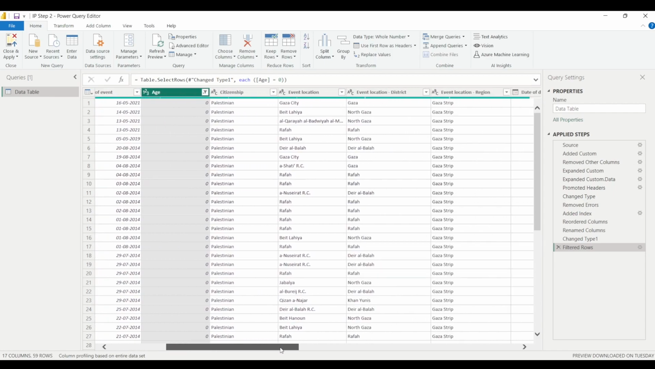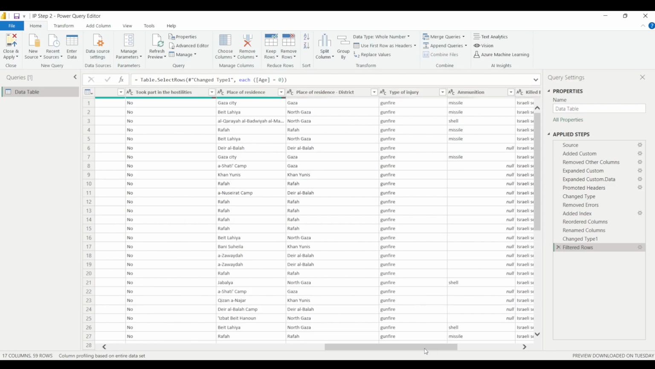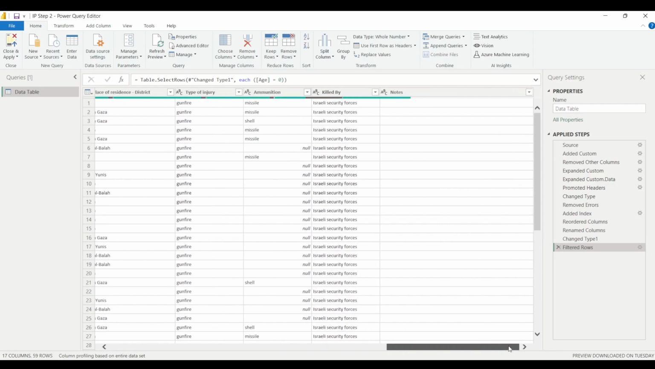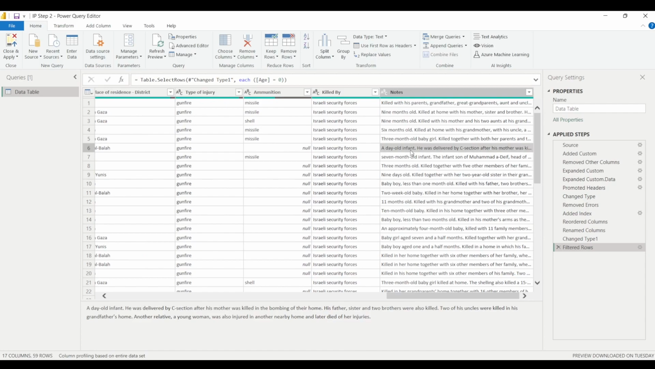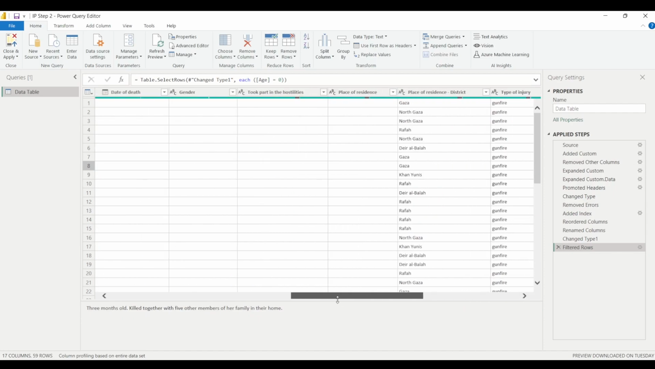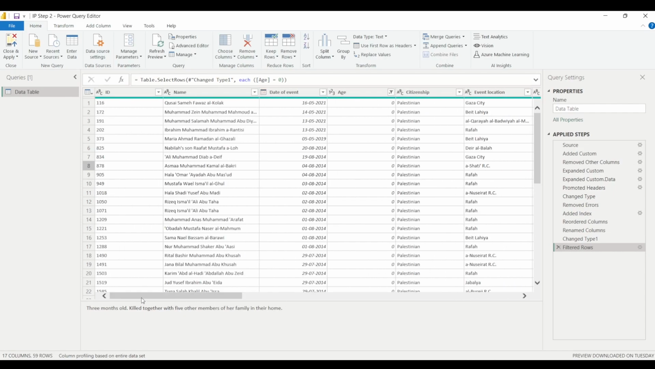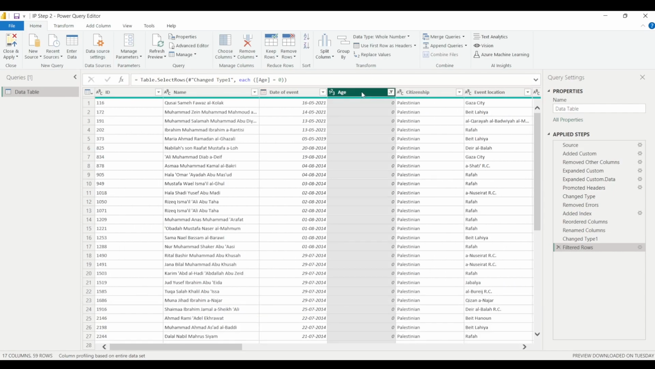So I will head over to that column, and when you read the description, you can see a day old infant, oh my god, a 7-month-old infant, or 3 months old. So 0 years of age refers to infants, right? So we will be adding a column based on this age column, and we will be using that column for the analysis. So 0 years of age in this data set refers to infants, right?